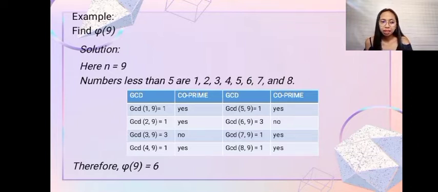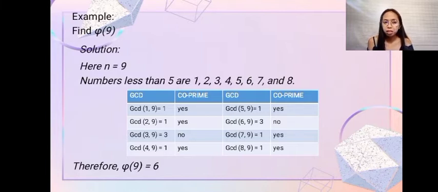Number 3 is not relatively prime to 9 since its GCD is 3. As the definition said, relatively prime means the GCD must be equal to 1. So 4 is relatively prime to 9 since the GCD is 1.